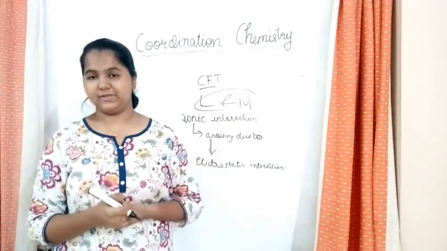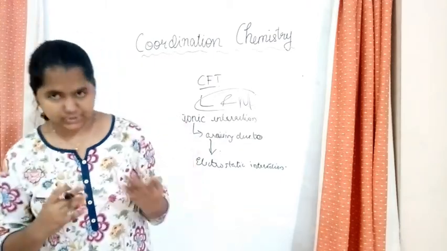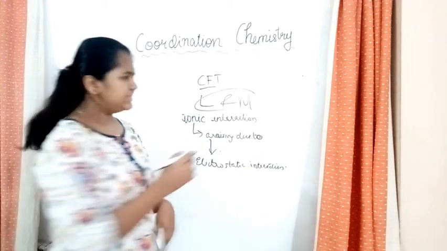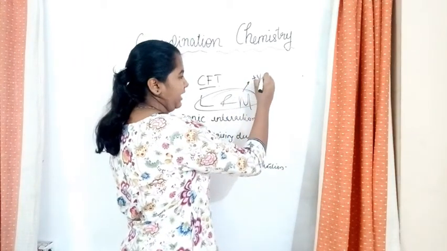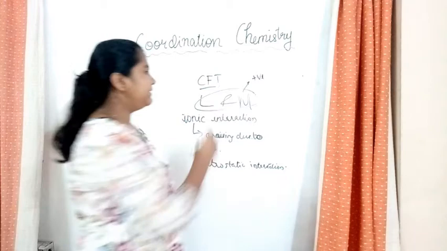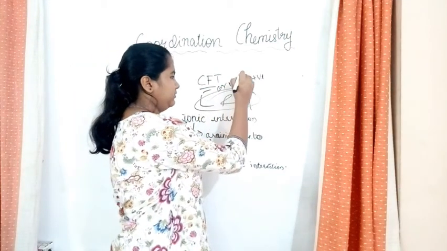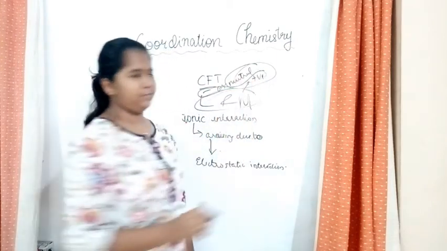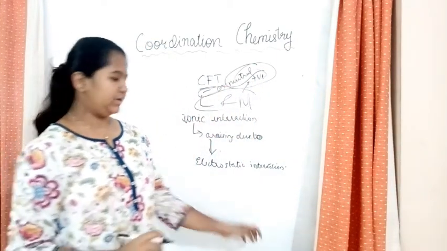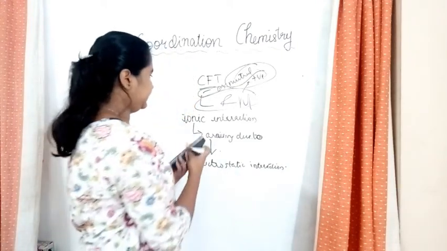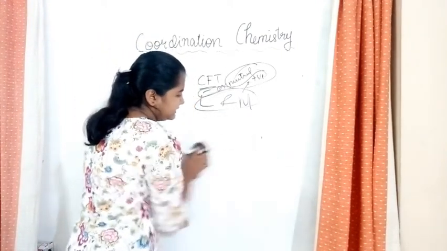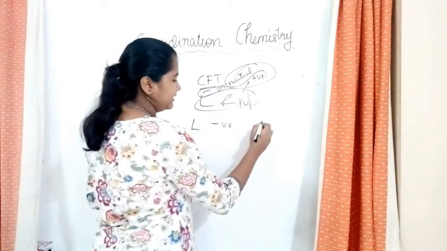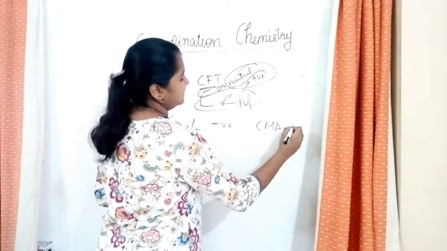Now we have to learn about 2 types of interaction. Why are there 2 types of interactions? Because you can get 2 combinations out of the ligand and central metal atom. The central metal atom is always a positive ion, whereas our ligand can be negative or neutral. So this pair and this pair are the 2 cases we have to learn. In the first case, let's take the ligand to be negative and our central metal atom to be, as usual, positive.